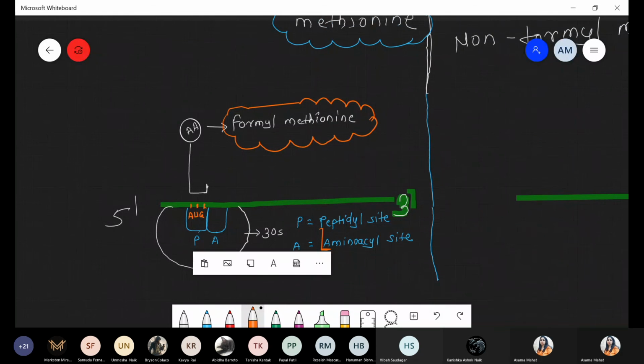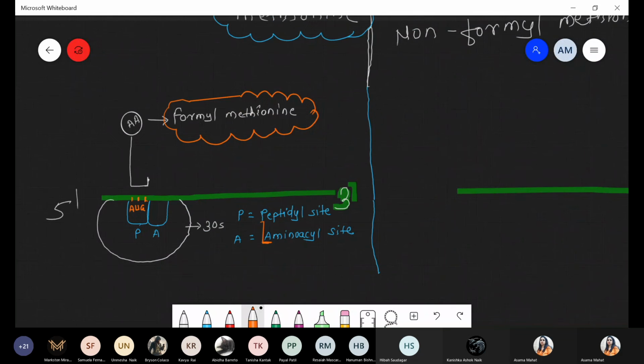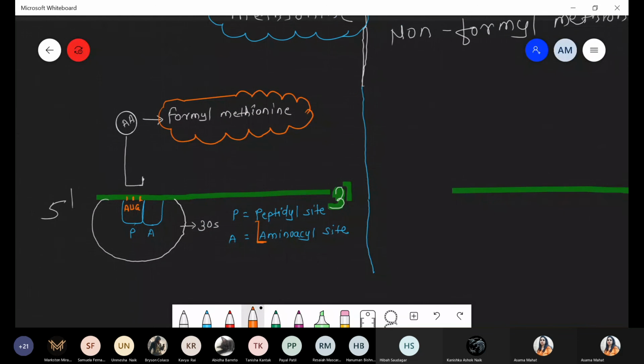Okay, the diagram is done. Should I continue with the eukaryotic case? Okay, let's go. We have to draw the same diagram, everything is the same, only the name will change. In this condition, the charged tRNA is not formyl methionine. These are non-formyl methionine, or simply write methionine. The diagram has no change, everything will be the same.